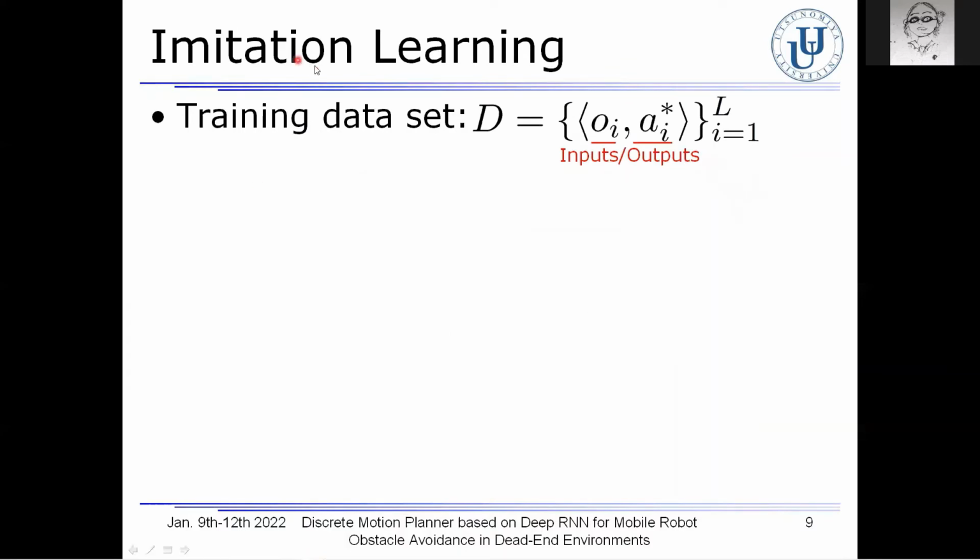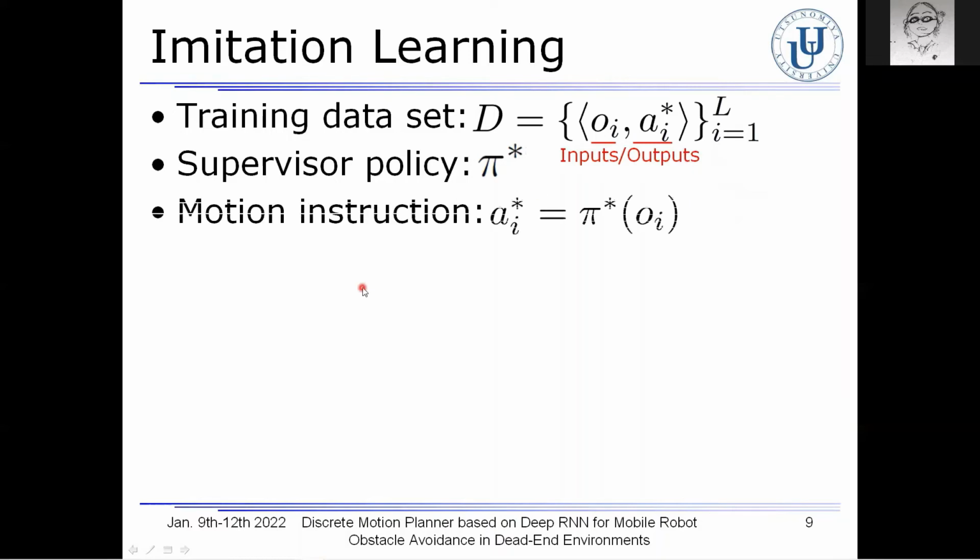For imitation learning, first off, a supervisor instructs the robot to move toward a goal destination while avoiding obstacles. At the same time, the robot registers the sensor inputs and desired motion outputs instructed by the supervisor. These are used in the training data set D. The supervisor's policy is here assumed to be optimal. So the robot is instructed to optimally move toward the destination for the sensor input by the supervisor.